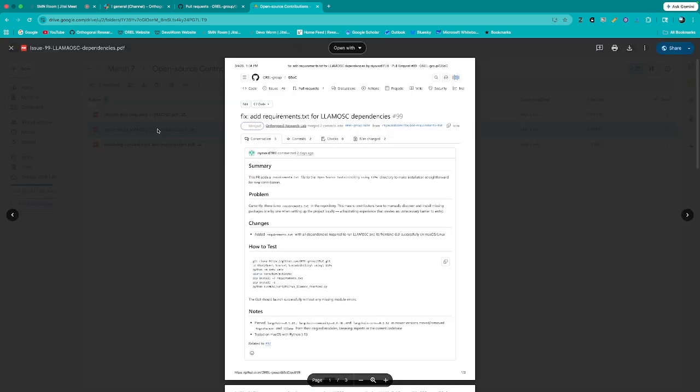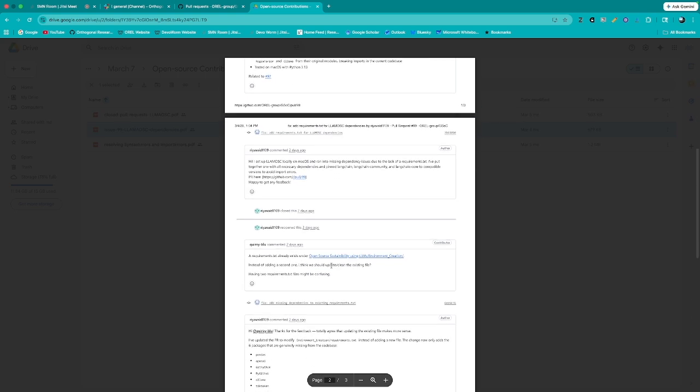This was issue 99. This is add requirements.txt for a large language model open source community dependencies, and this is where there was a requirements.txt file added, where it makes installation straightforward. Currently, there is no requirements text in the repository, and this is just kind of a thing that makes it easier to use. And so it added a requirements.txt file, and that was to the front-end GUI. Okay, so that's for both Mac OS and Linux.